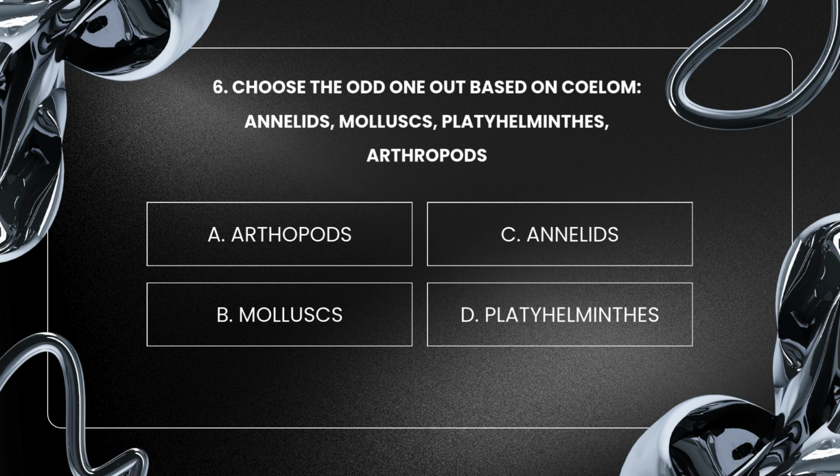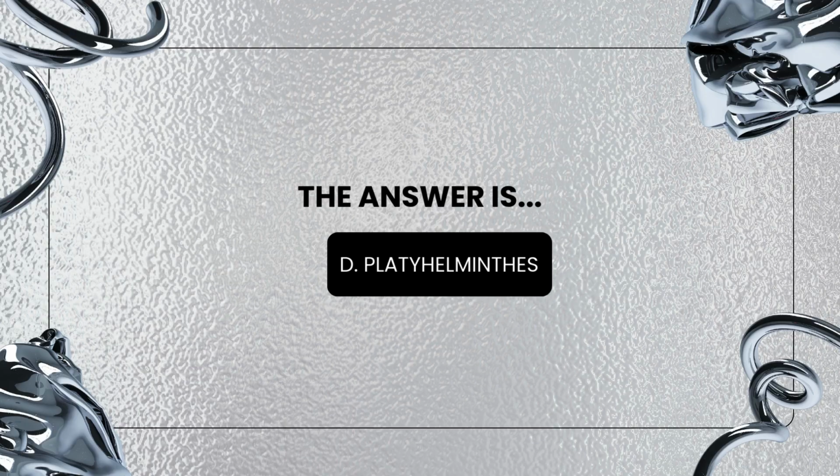Choose the odd one out based on the column: Annelids, mollusks, platyhelminthes, arthropods. A. Arthropods, B. Mollusks, C. Annelids, D. Platyhelminthes. The answer is D. Platyhelminthes.